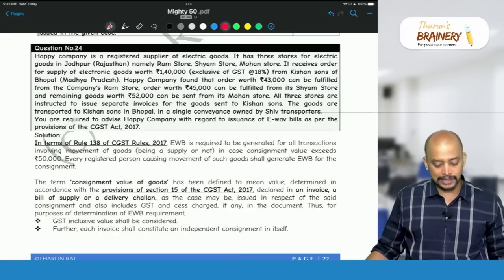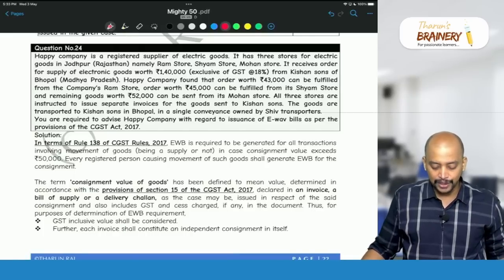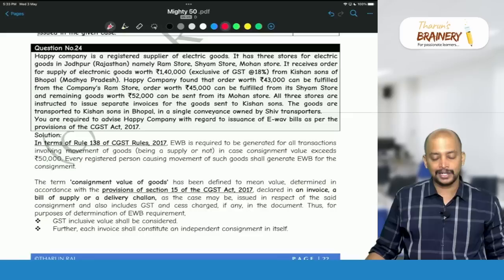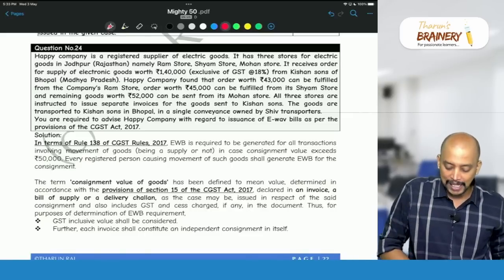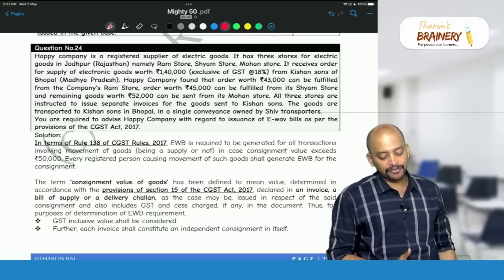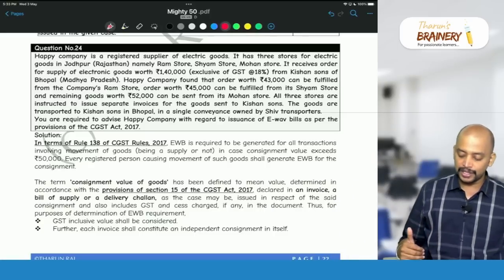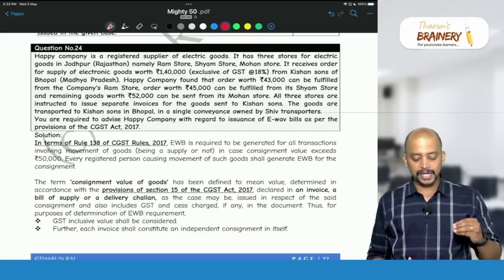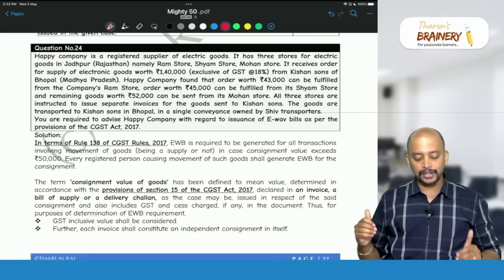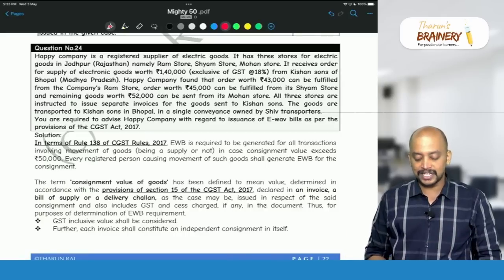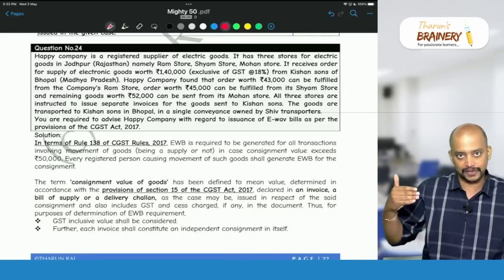It receives an order for supply of electronic goods worth rupees 1,40,000, exclusive of GST at 18%, from Kishan Sons of Bhopal, Madhya Pradesh. Happy Company found that order worth 43,000 can be fulfilled from Ram Store, order worth rupees 45,000 from Sham Store, and the remaining goods worth rupees 52,000 can be sent from Mohan Store. So there are 3 stores for them.